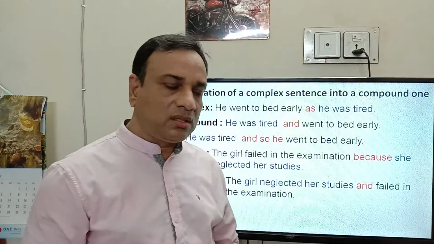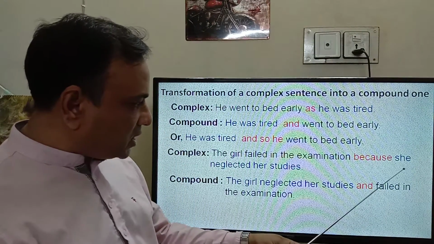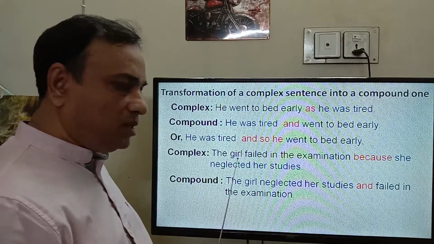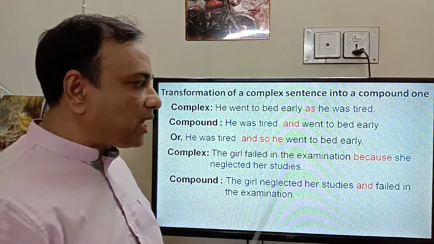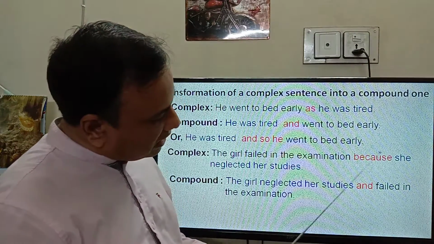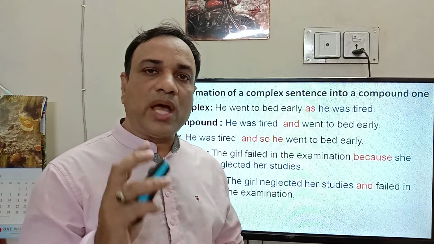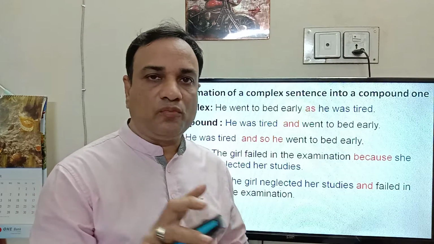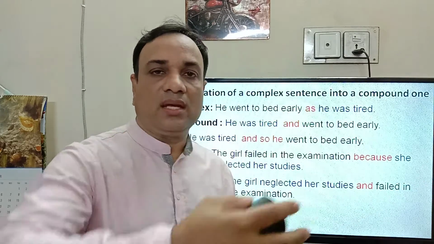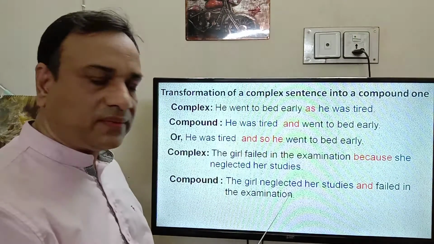Do you notice here "she" and "the girl"? If we find a noun and pronoun in the same sentence, we have to select the noun first to maintain the meaning. So here "the girl" comes first.